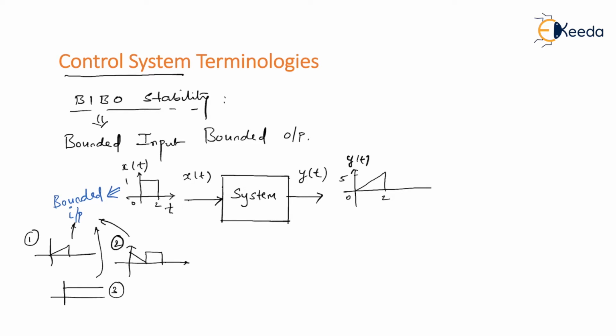So this is, let's say, y of t, that is with respect to time. So I can define this y of t as a bounded output. So this is considered as a bounded output. So for bounded input, since I'm getting bounded output, then I can define the system is a stable system. And this stability is called BIBO stability, that is bounded input, bounded output. It is very simple. For bounded input, if your system is producing bounded output only, then I can say that a system is said to be stable.